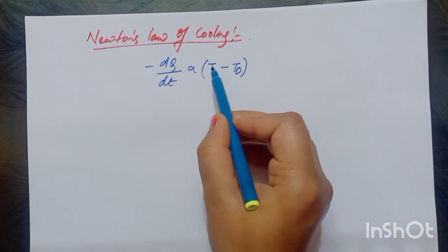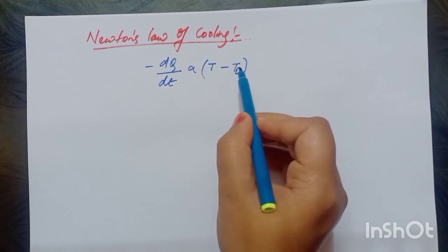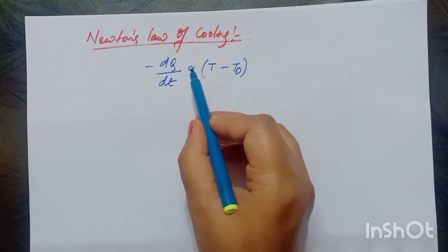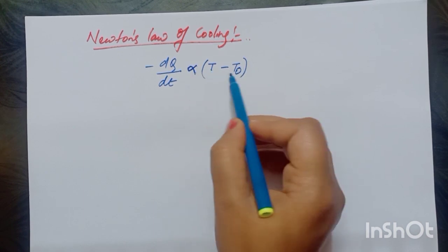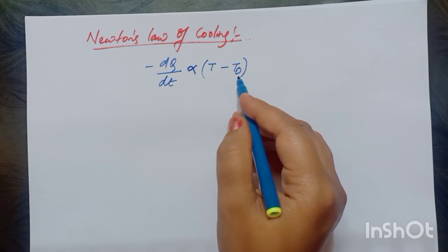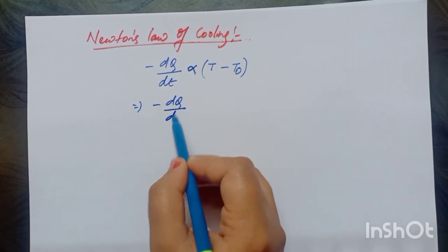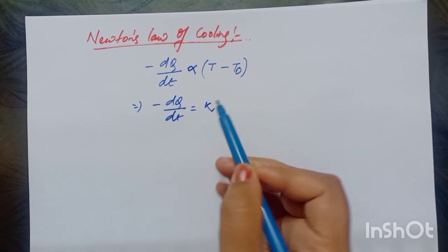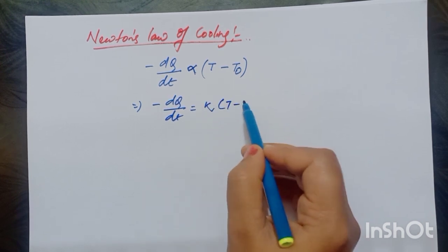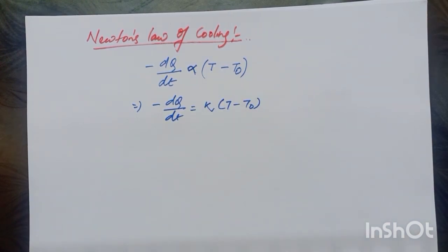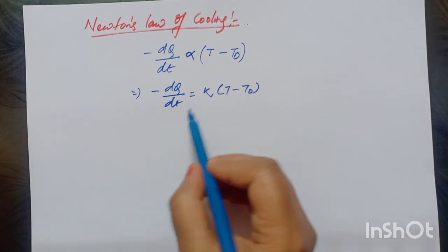If T is the temperature of the body and T0 is the temperature of the surrounding, then the rate of loss of heat is directly proportional to the temperature difference. So I can write this as minus dQ by dt is equal to K (T minus T0), where K is a constant.